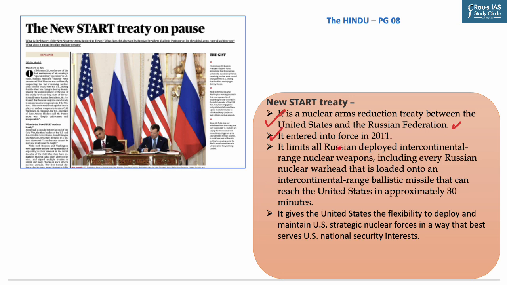It limits all Russian deployed intercontinental range nuclear weapons, including every Russian nuclear warhead that is loaded onto an intercontinental range ballistic missile that can reach the United States in approximately 30 minutes. It gives the United States the flexibility to deploy and maintain US strategic nuclear forces in a way that best serves US national security interests.